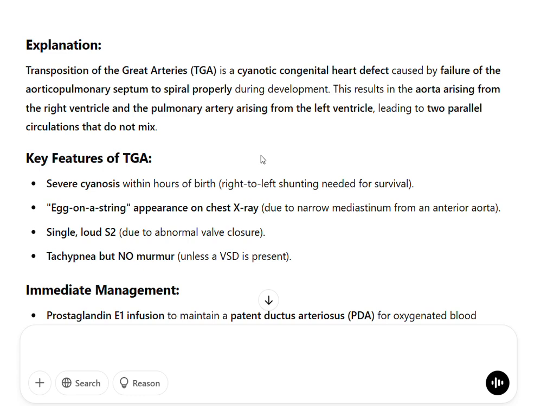Key features of TGA: severe cyanosis within hours of birth, right to left shunting needed for survival. Egg on a string appearance on chest X-ray due to narrow mediastinum from an anterior aorta. Single, loud S2 due to abnormal valve closure. Tachypnea but no murmur unless a VSD is present.